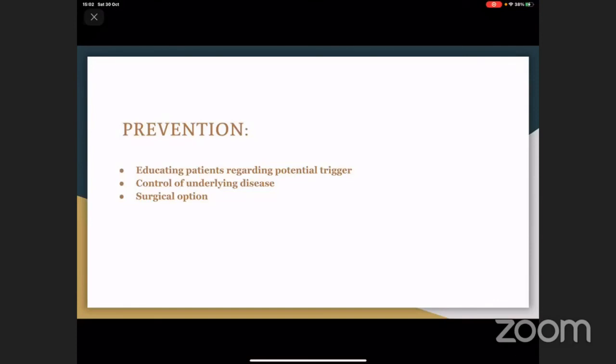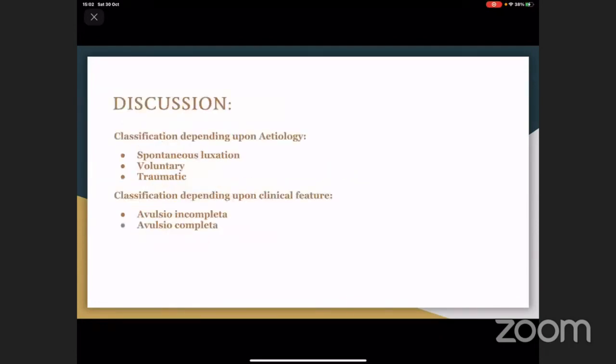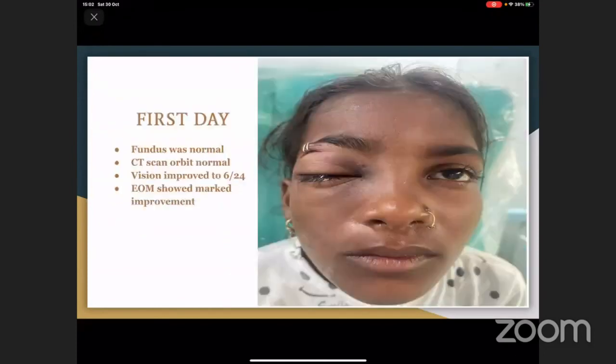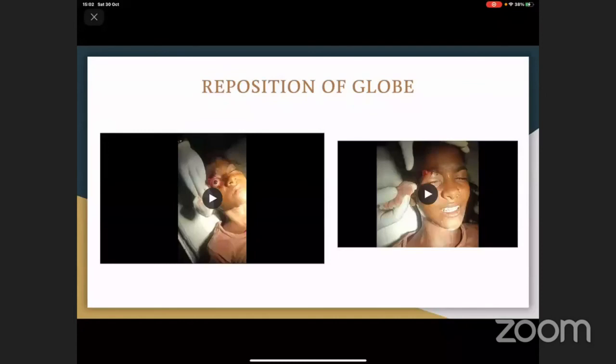Pre-existing weakness of the extraocular muscles and their ligaments has also been proposed as an etiology of globe luxation. The optic nerve damage is due to the extreme forward rotation of the globe, which causes shearing of the optic nerve and damage to its fibers, most commonly at the lamina cribrosa, where there is a lack of myelin sheath and supportive tissue, making it more susceptible to damage.